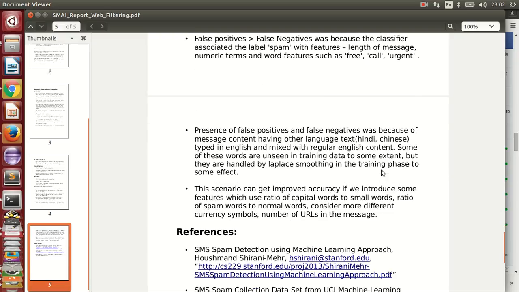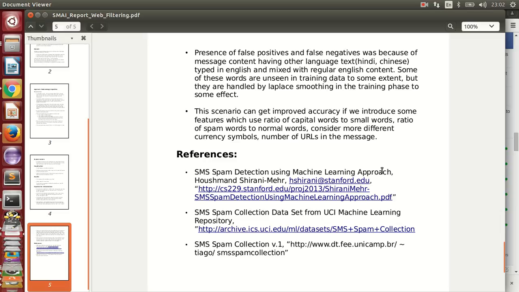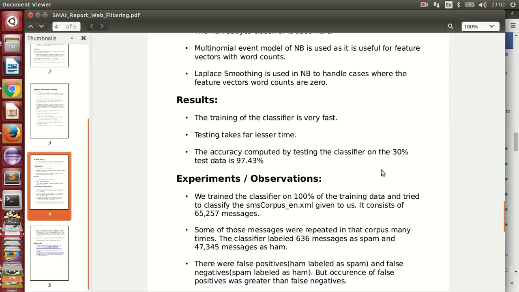This scenario can get improved accuracy. We can introduce some features which can use the ratio of capital words to small words, the ratio of small words to normal words, consider more different currency symbols, and the number of URLs in the messages. We used certain references in our project which are mentioned on the screen. Overall the results were quite satisfying. 97% is, I think, quite accurate.